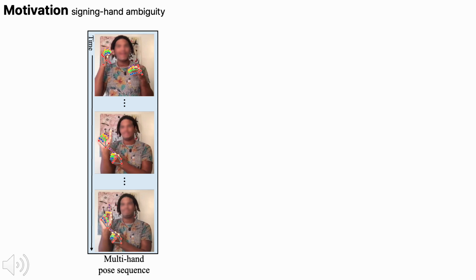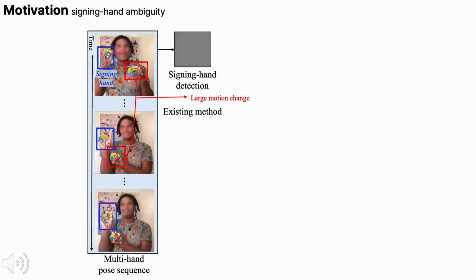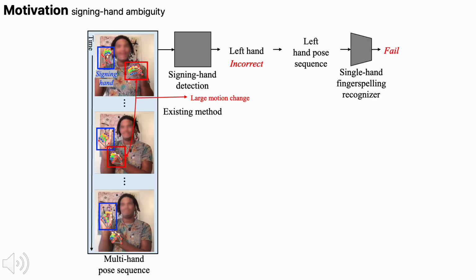Fingerspelling is an important component of sign language where words are spelled letter by letter using hand poses. However, recognizing fingerspelling in real-world videos is still challenging. In this example, the right hand is the true signing hand, but the left hand shows larger motion changes. Existing methods use signing hand detection based on hand motion changes. As a result, the existing method incorrectly selects the left hand and fails to recognize the word.